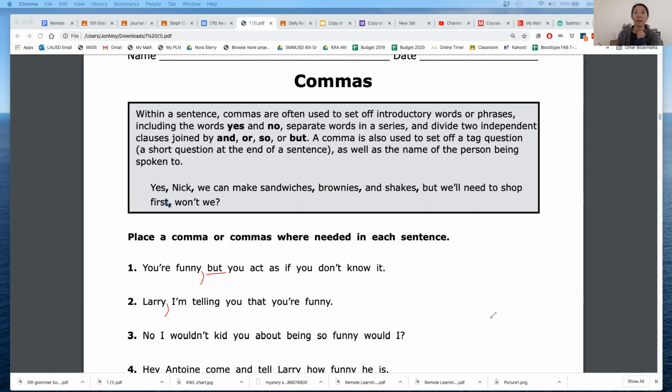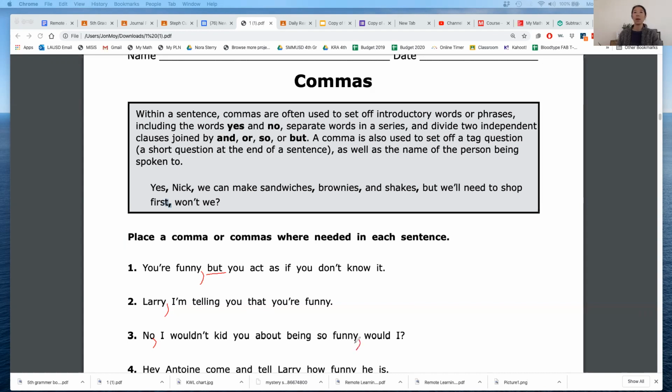Okay. Number 3. No, I wouldn't kid you about being so funny, would I? This one has 2 commas in it. Can you hear where they go? No, I wouldn't kid you about being so funny, would I? So after the word no, because anytime you start with yes or no, you put a comma. I wouldn't kid you about being so funny, would I? Right, and before the question, the short question at the end of a sentence, it's called a question tag, right here. Oops. We need to add a comma too.